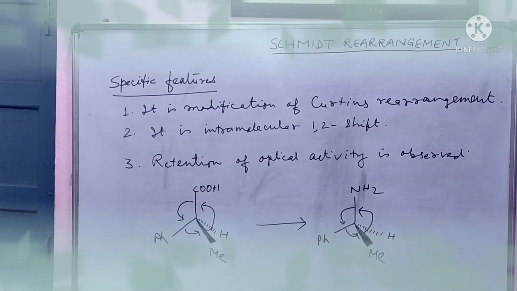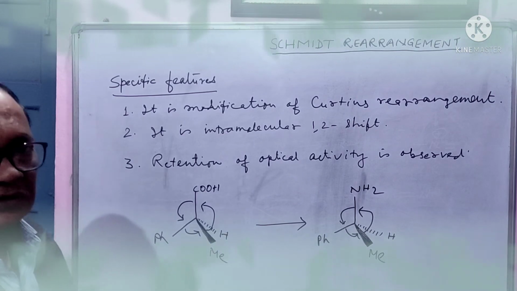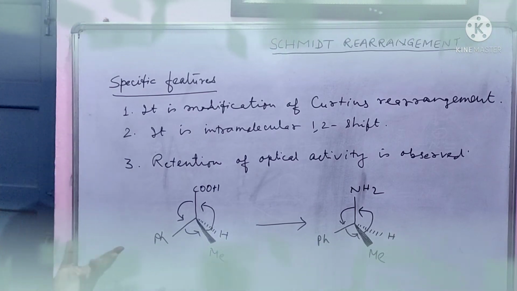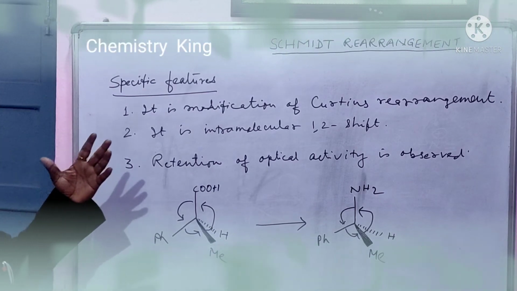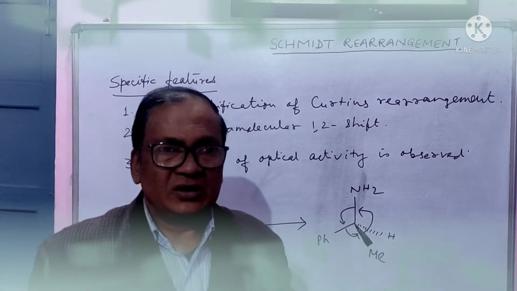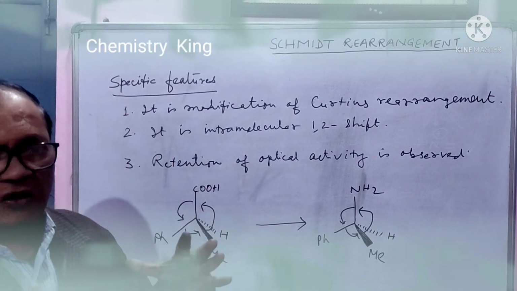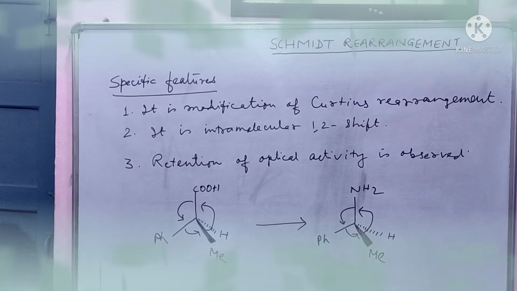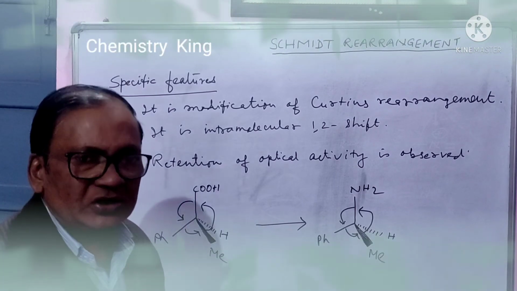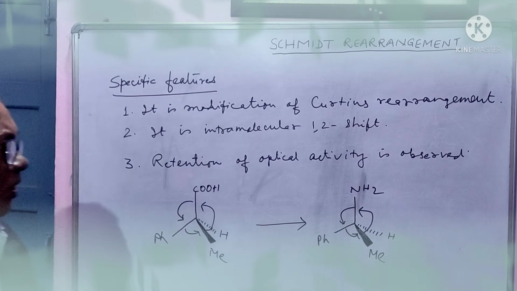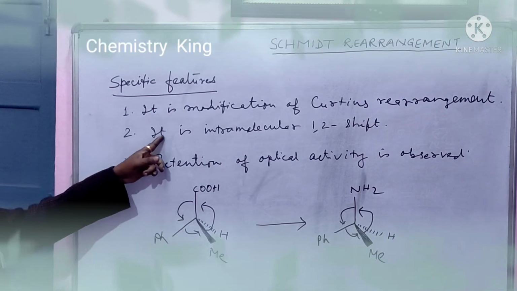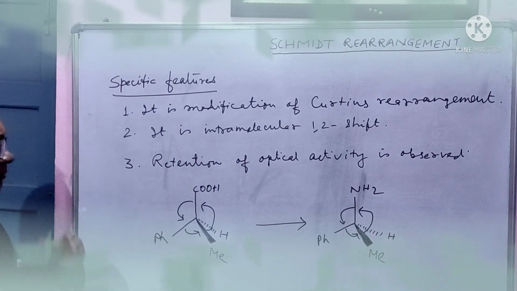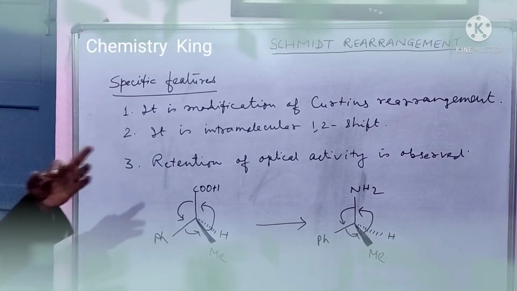Although we will discuss Curtius rearrangement later on, Hofmann rearrangement, Schmidt rearrangement, Lossen rearrangement, Curtius rearrangement, all these rearrangements involve electron deficient nitrogen, which is nitrene. Okay? Second, it is an intramolecular 1,2 shift. It is very much clear in the mechanism.